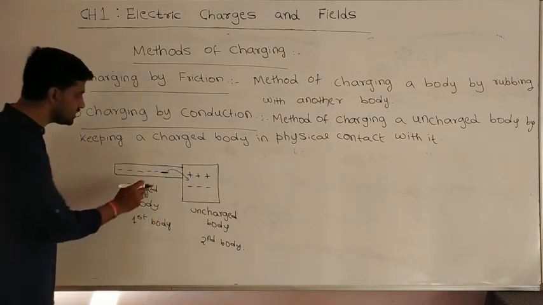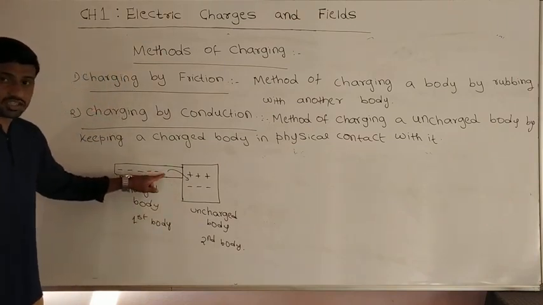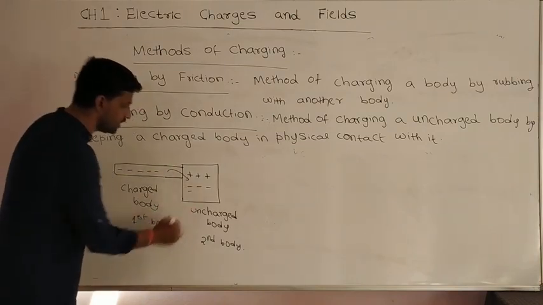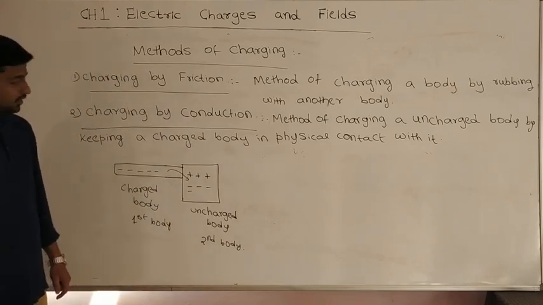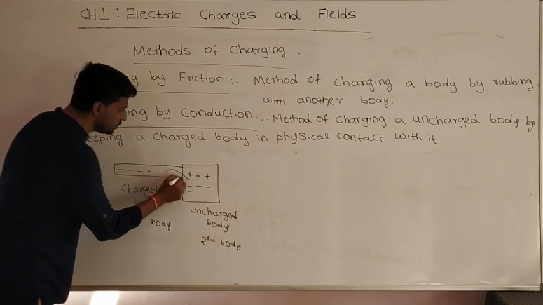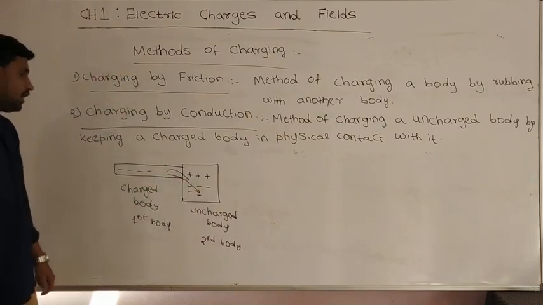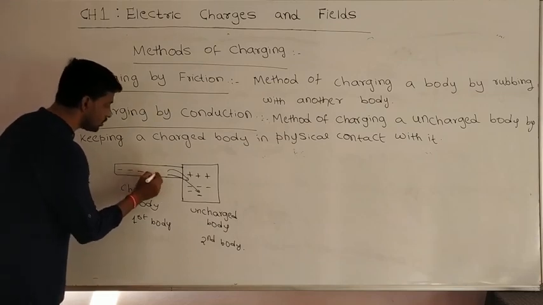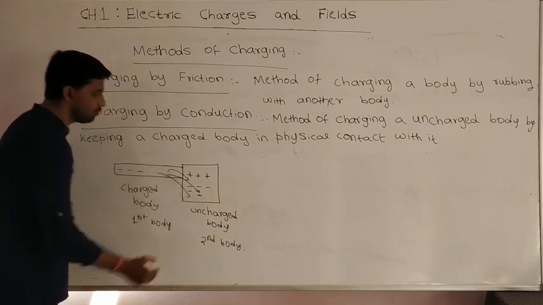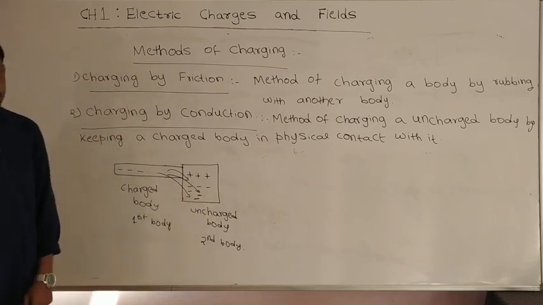That means there is a deficiency of charge in the first body. That means it is losing 1 electron, and second body will gain 1 extra electron. So similarly, second electron also transfers to the second body because of the force of repulsion, and third electron also transfers to the second body from first body because of repulsive force between them.